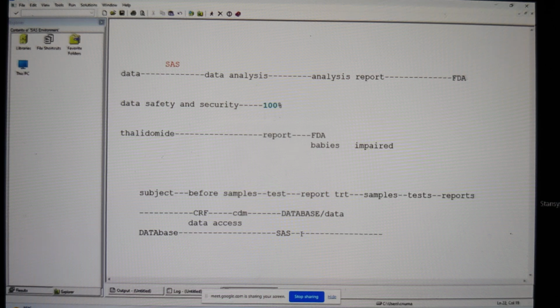And once we access the data into SAS, then what do we do? Every time, you do not require all the data. Whatever data you require, you should be able to handle only that data. You should be able to capture only that data. And I told you that process is called data management. Remember this one, everybody?